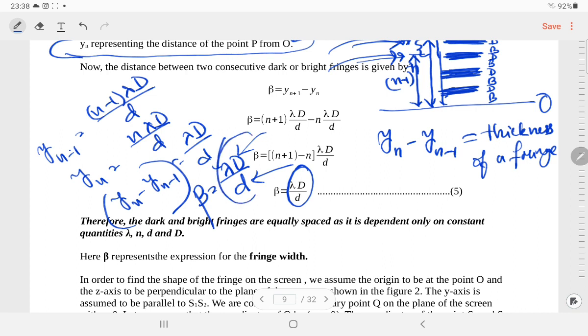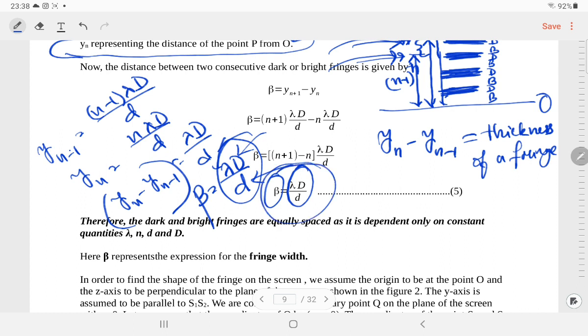All these things remain constant throughout the experiment. That means beta also remains constant throughout the experiment. That means the distance between two fringes, whether dark or bright, you can repeat the same calculation for dark fringes, and you will arrive at the same conclusion.